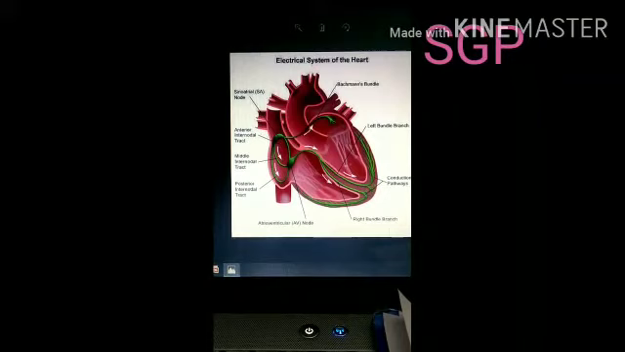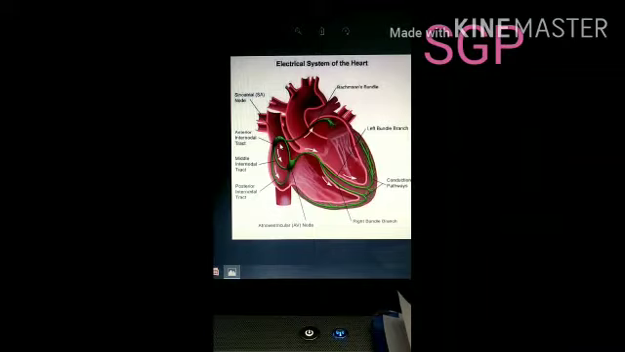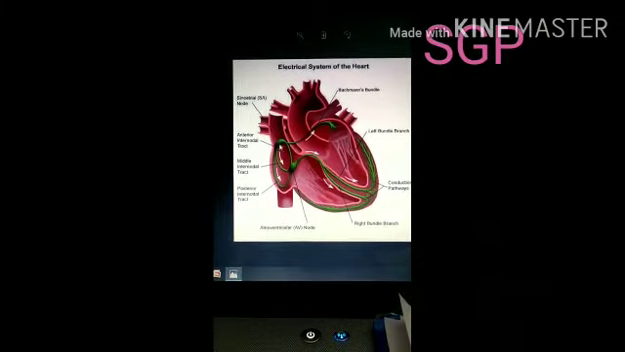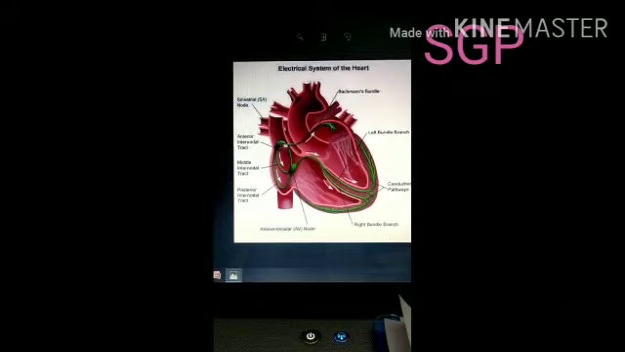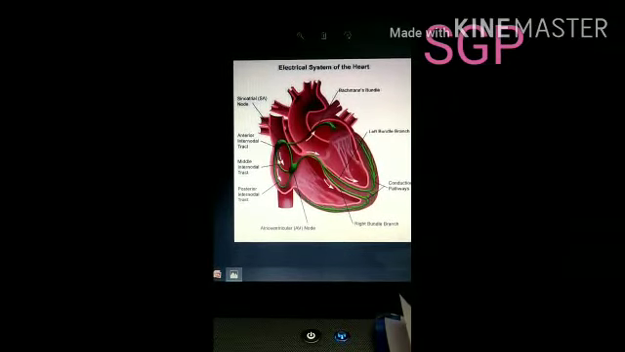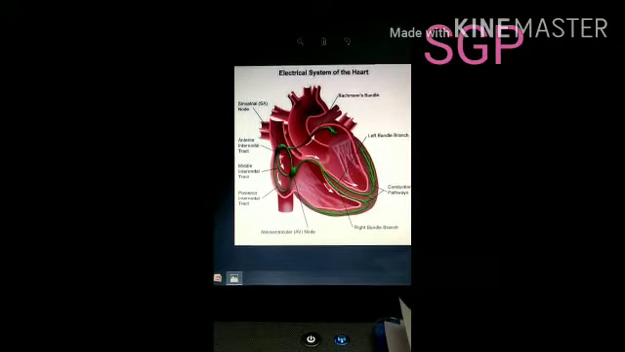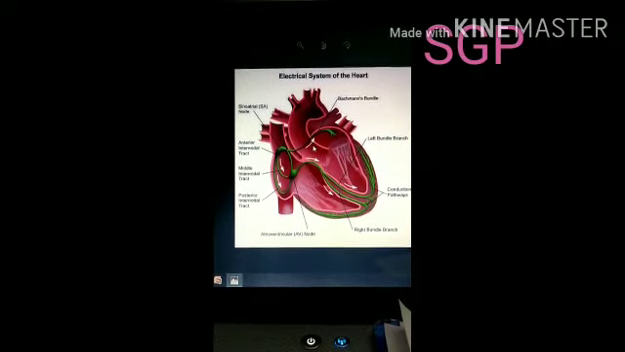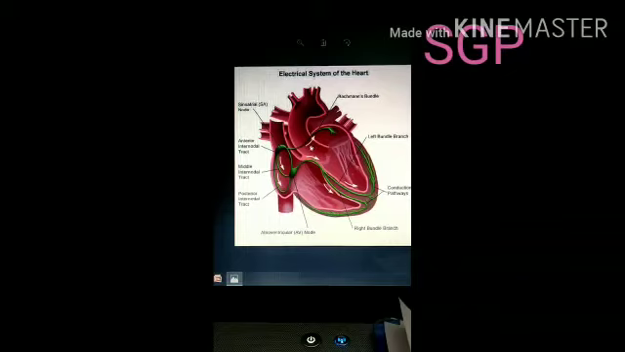Now we will see the initiation and conduction. The SA node first receives stimulation from the specialized heart muscle, and the SA node acts as the pacemaker of the heart because it initiates the impulse, and that impulse can stimulate the heart muscle. Because of the stimulation, the muscles of both the right atrium and left atrium contract.